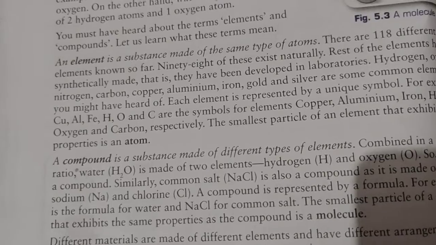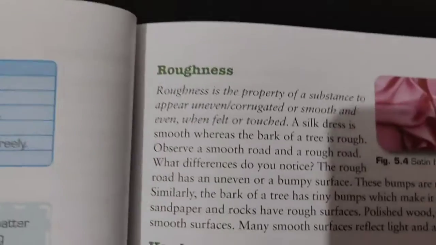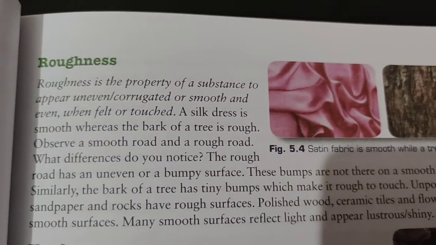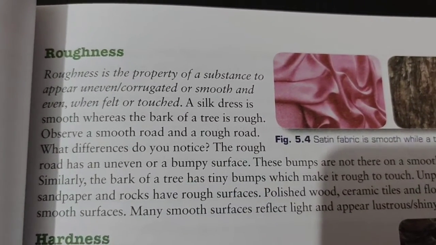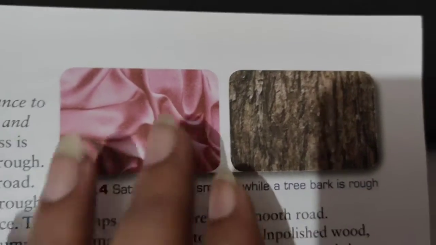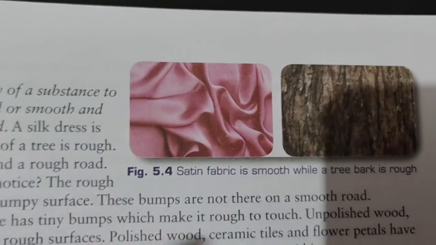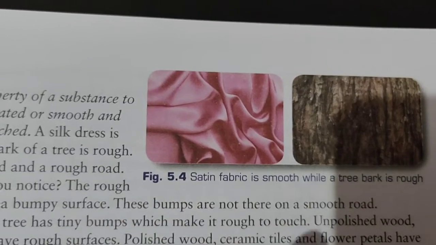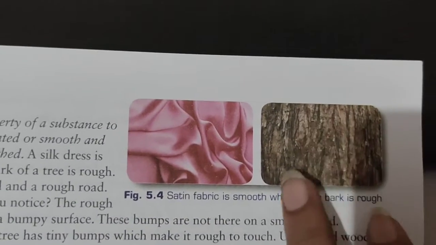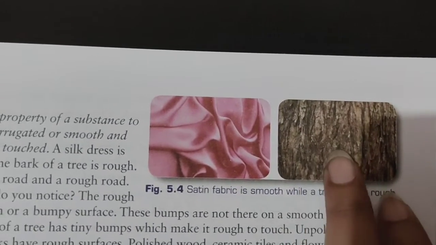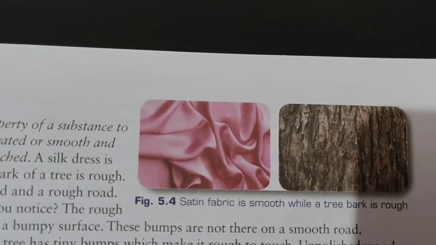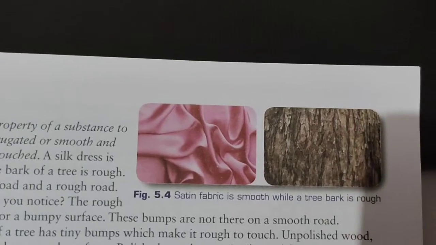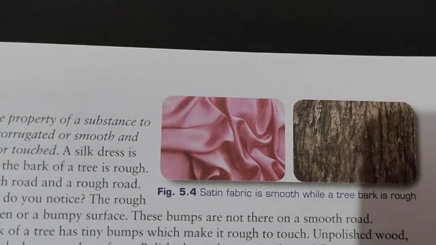Then the next criteria is roughness. Some substances are rough and some are smooth in their touch. For example, you can see these two materials. This is a satin fabric, a satin cloth. It is very much smooth in its touch. But what about the tree bark? It is very much rough in its touch. So in this way you can also classify the materials available according to their softness or roughness.